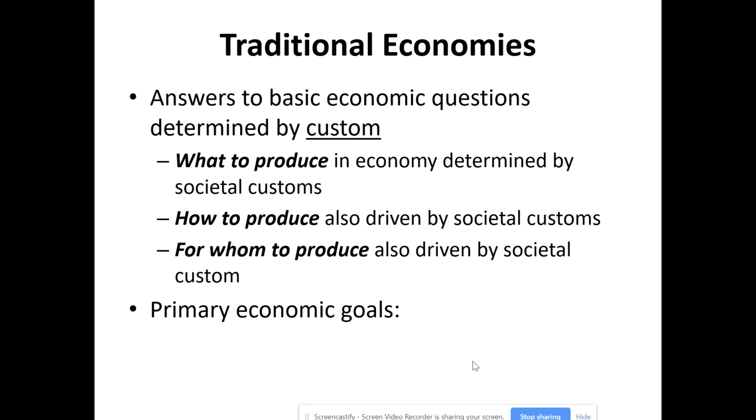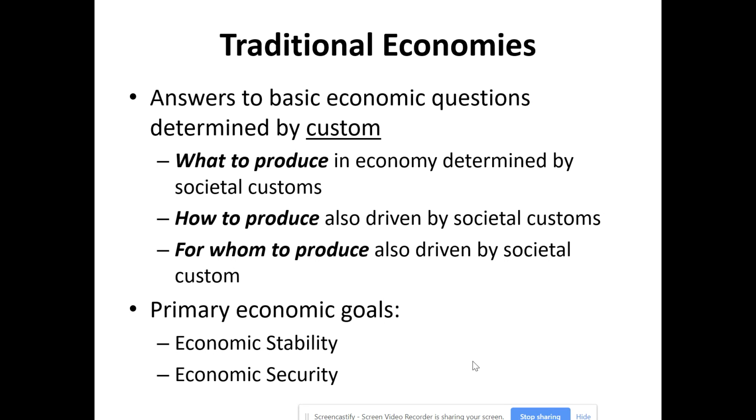Now, in a traditional economy, the primary economic goals are economic stability. In other words, people don't have to worry about, do they have a job? Do they have an income coming in? Will they be able to afford products? Will products even be available for them to purchase? As well as economic security.